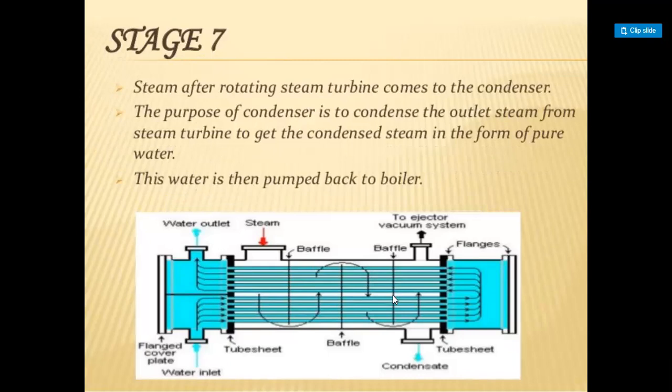Steam after rotating the steam turbine comes to the condenser. The purpose of the condenser is to condense the outlet steam from the steam turbine to get the condensed steam in the form of pure water. This water is then pumped back to the boiler.